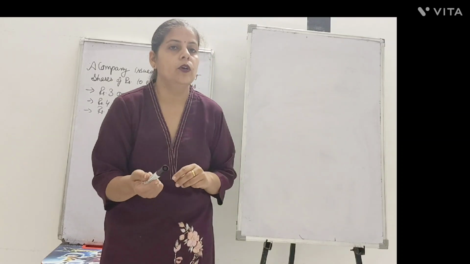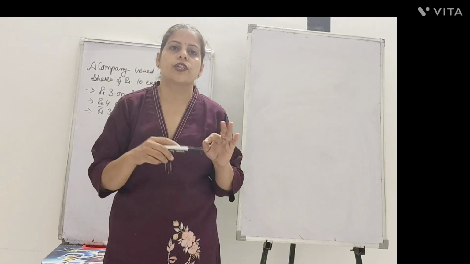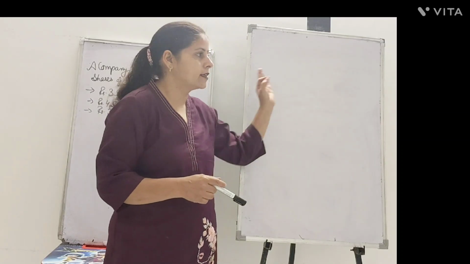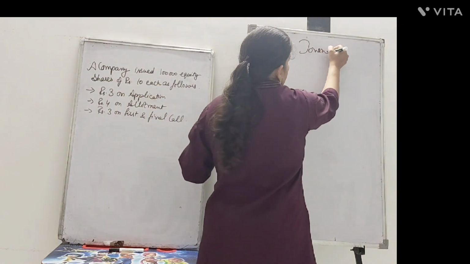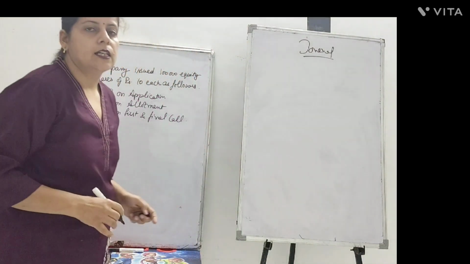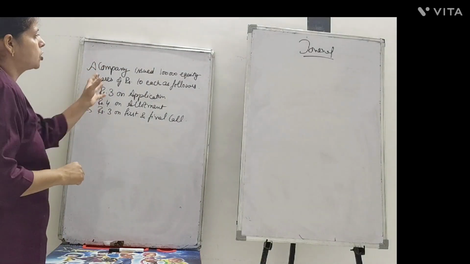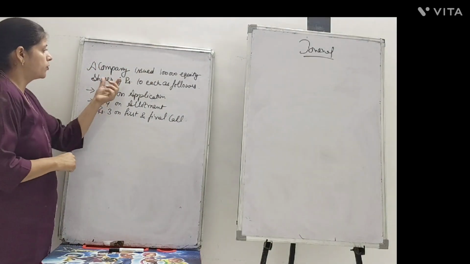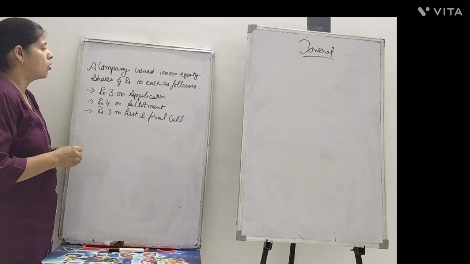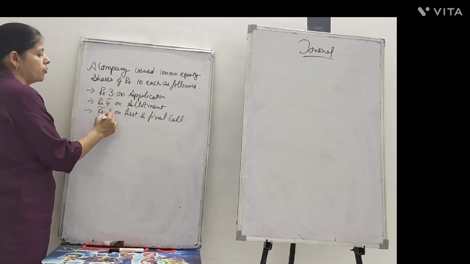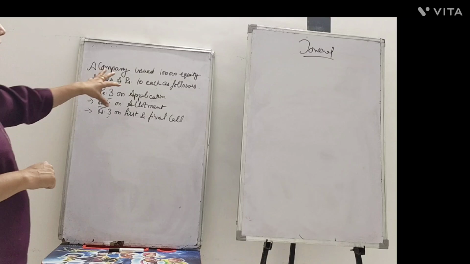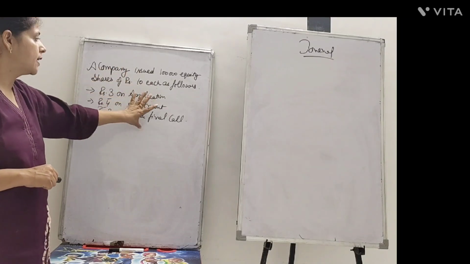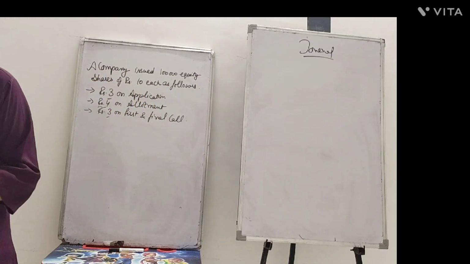I am trying to show you how share capital is to be considered for your journal in the situation given. So here I took the case: the company issued 1 lakh equity shares of rupees 10 each, and the amount was callable as 3 on application, 4 on allotment and 3 on first and final call. First of all, what are these? We need to understand application, allotment, and the call system.